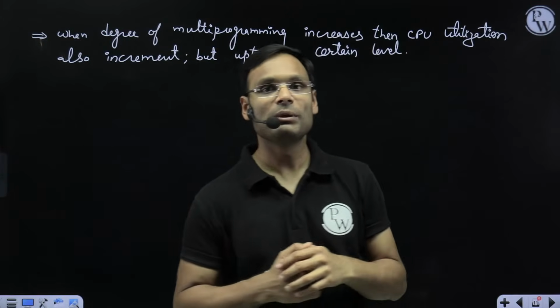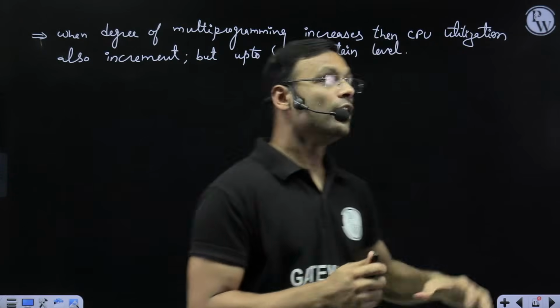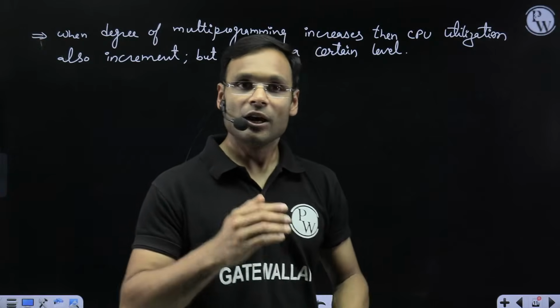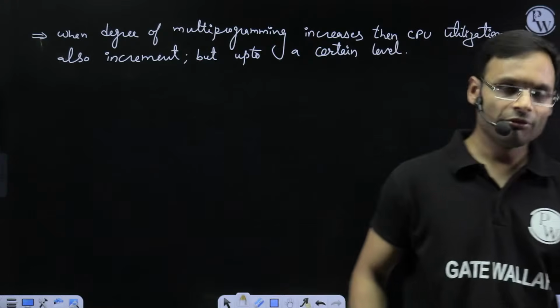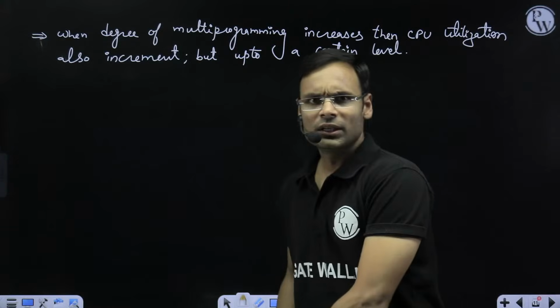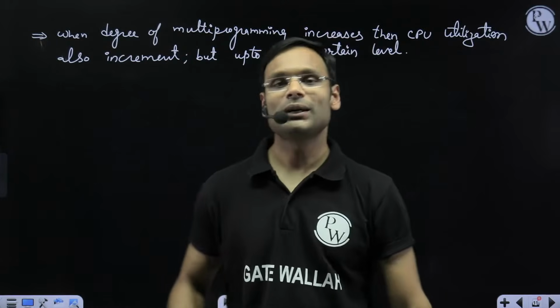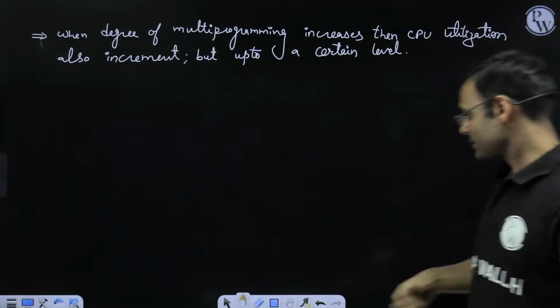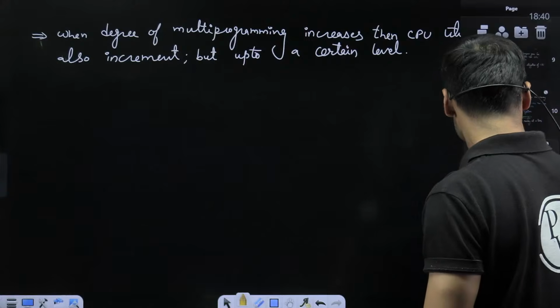When we discuss virtual memory, at that time you will understand why, even if we increase the degree of multiprogramming, CPU utilization does not increase beyond that level. We will understand that for sure. You will love that concept also, but it is going to take time right now. Fine. Next thing is types of multiprogramming.